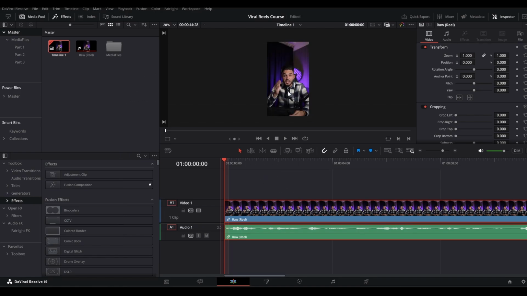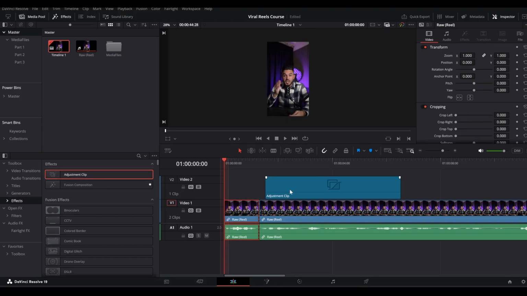And now we can edit our whole sequence using a few adjustment clips here and a few fusion compositions. So what I'm gonna do is I will just play the clip. If you're a smoker, and cut it into scenes. I will put a cut here by pressing Ctrl B, and then we will grab an adjustment clip on top of it and trim it here like this. And let's go into the fusion page now.